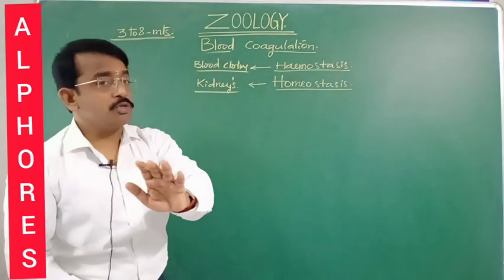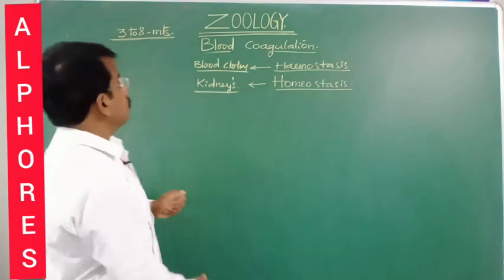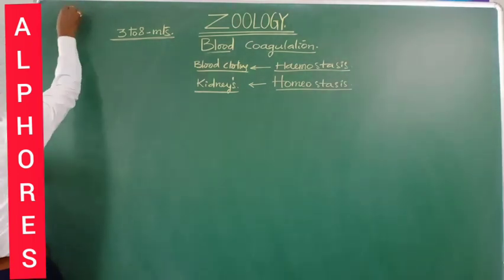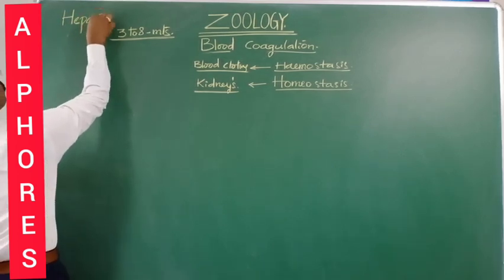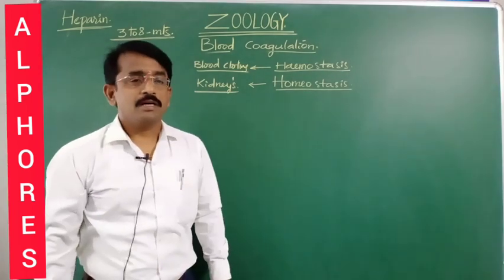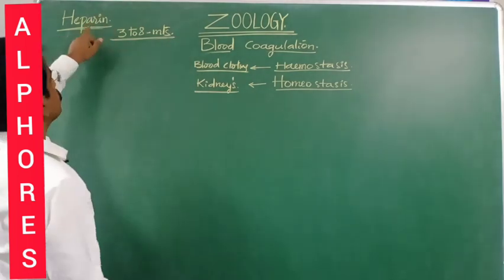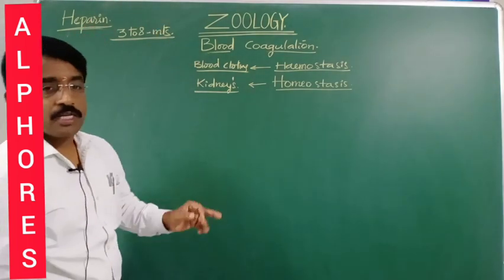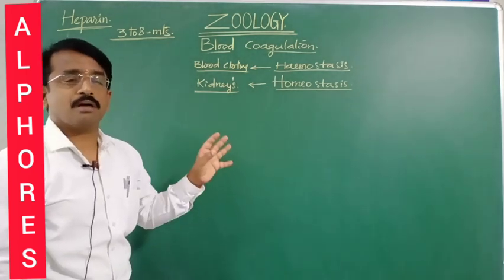Generally, the blood does not clot in healthy blood vessels. Why? Because of an anticoagulant we have already discussed, that is heparin. Heparin is an anticoagulant which prevents blood coagulation. That's the reason why it is said to be the anticoagulant. So healthy blood vessels do not clot.